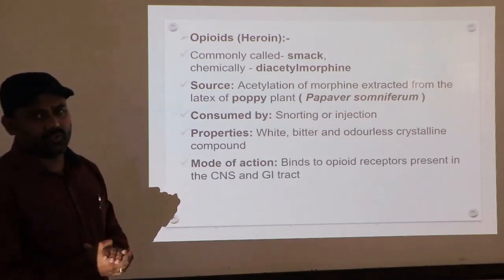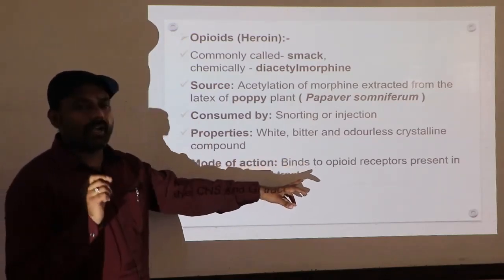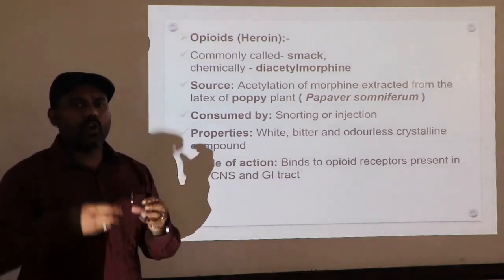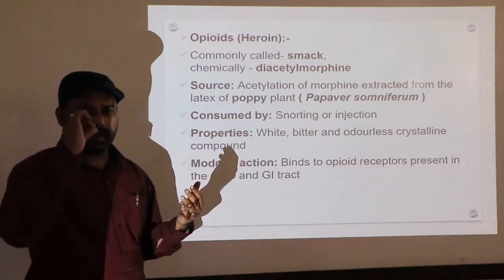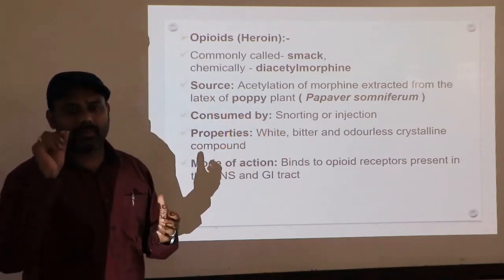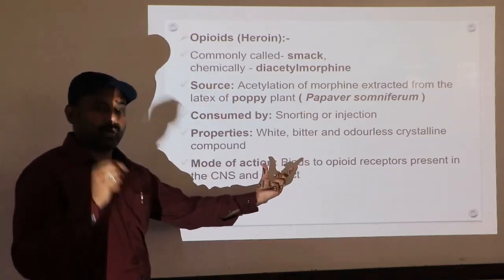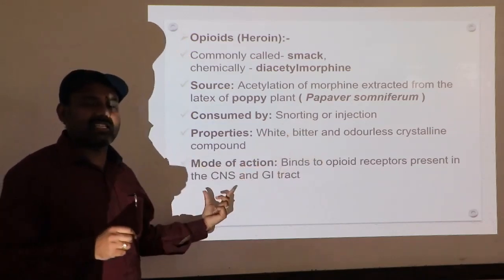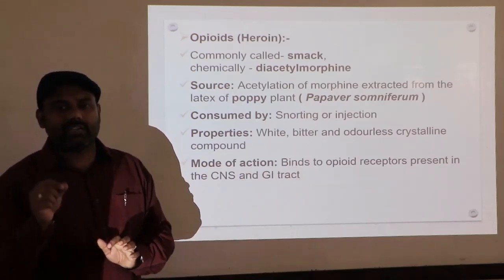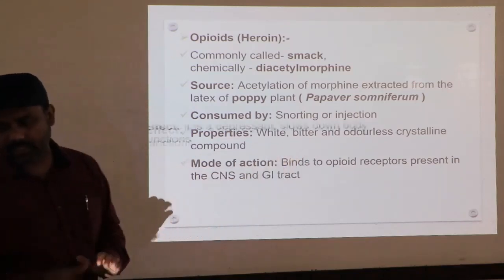Then mode of action. Where is it going to act in our body? It binds to opioid receptors present in the CNS, that is the central nervous system. When you take it by injection or by snorting, the chemical enters the body and binds to opioid receptors present in the CNS and the GI tract, called the gastrointestinal tract. This is the mode of action.